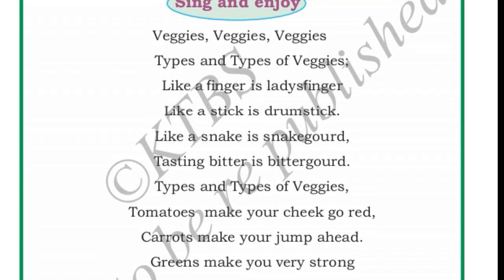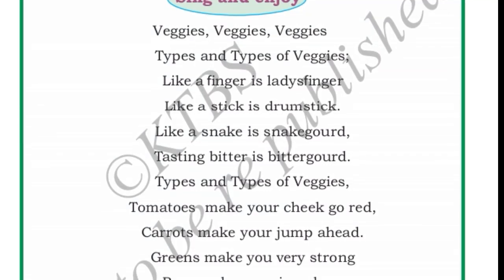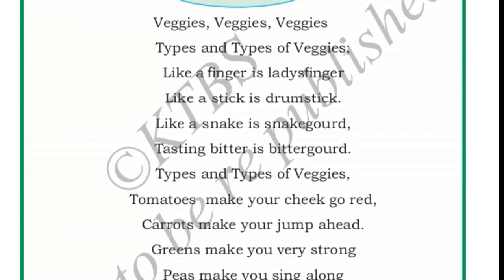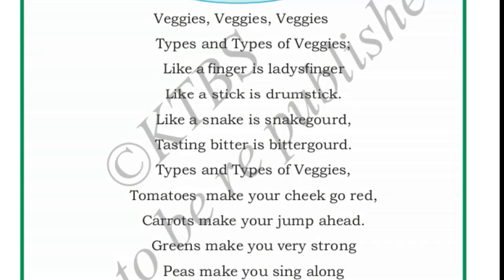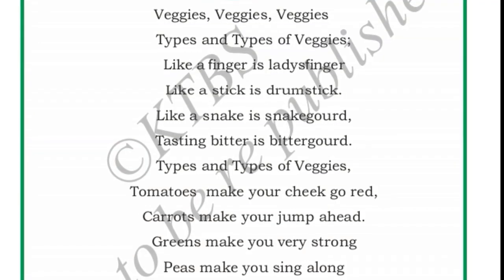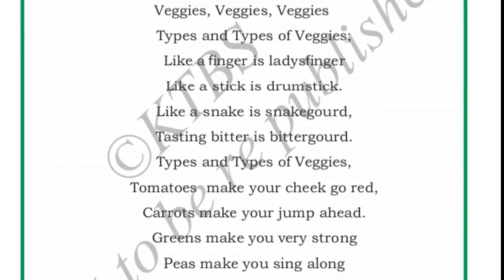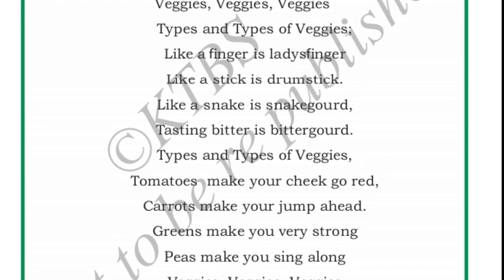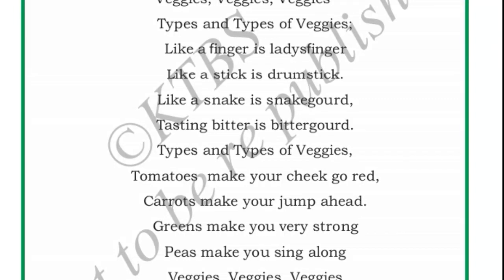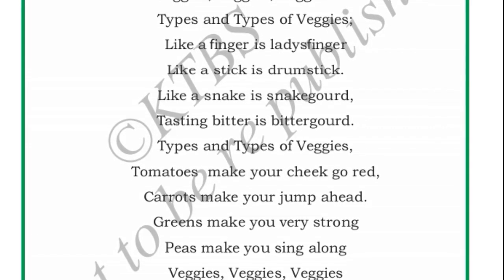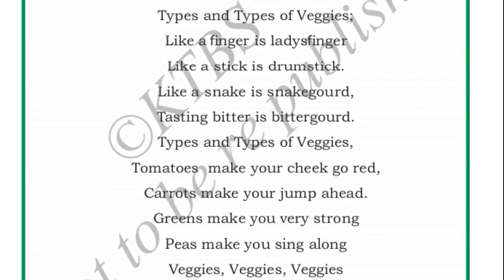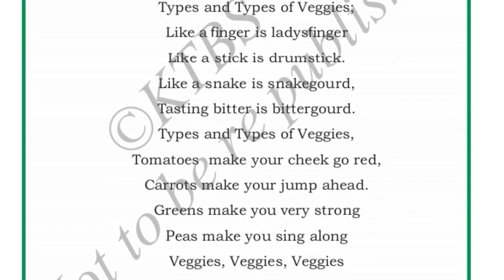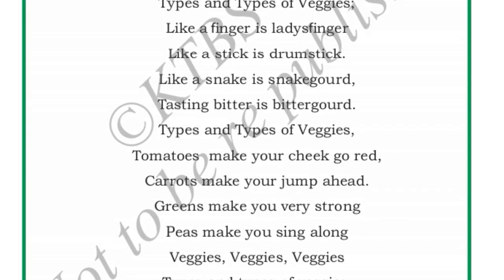See children, in your home different dishes are prepared. Which are the dishes that are prepared in your home? Chapati, dosa, idli and rice, pulao, biryani. As I have told you, many dishes will be prepared in your home. You have to ask your mama, ask your elders and know what are the things which are used to prepare the dish. For example, to prepare chapati, you need wheat flour, right? Likewise, every ingredient which is required to prepare the dish you can learn from your mama. So ask and know about it, okay?